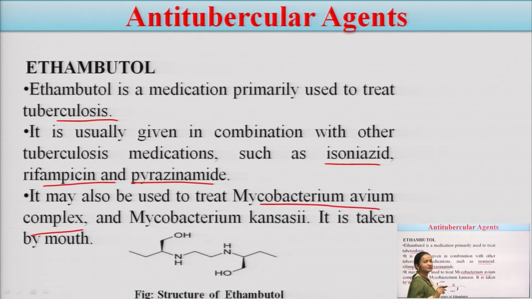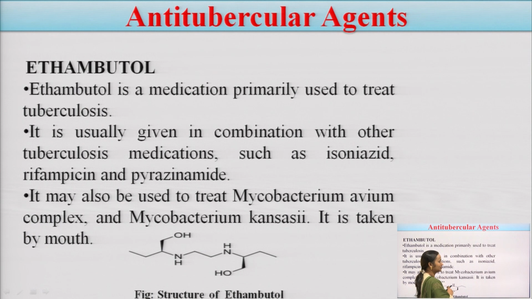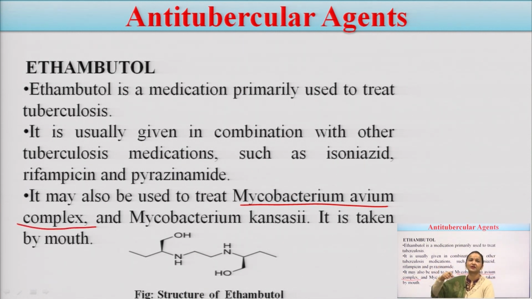What is the meaning of Mycobacterium avium complex? It means it can be used for an infection which is caused by Mycobacterium tuberculosis, by Mycobacterium bovis and other species. The other species can be Mycobacterium kansasii, and it is taken by the oral route, by mouth. So, this point is very important, that it can be used to treat Mycobacterium avium complex. The meaning of this complex is that it can be used to treat an infection caused by any of the Mycobacterium species. The species can be Mycobacterium tuberculosis, bovis, we have already discussed.